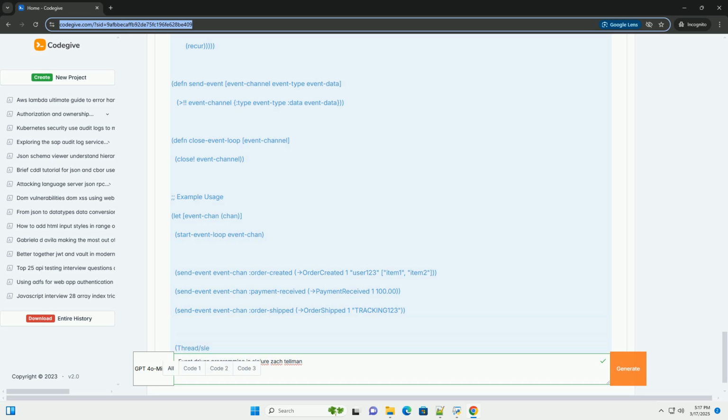Explanation of asynchronous shipping. 1. An order shipped event is received. 2. The handle order shipped handler starts a go block. It also sends a shipping started event to update the state to shipping. 3. The go block simulates a long-running shipping process using timeout, randint 3000. 4. After the simulated shipping process completes, a shipping completed event is sent to the event channel. 5. The shipping completed event is handled by handle shipping completed, which updates the system state with the tracking number.